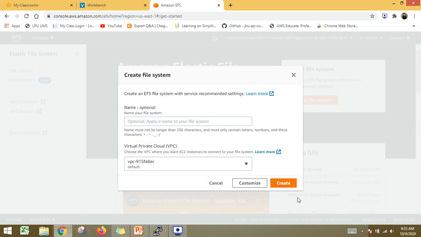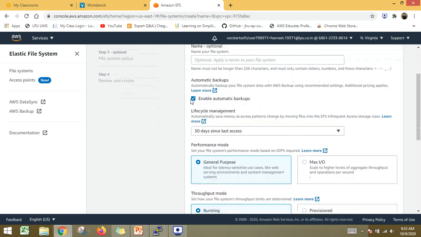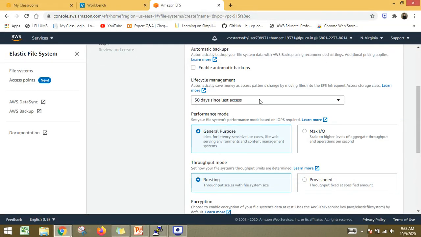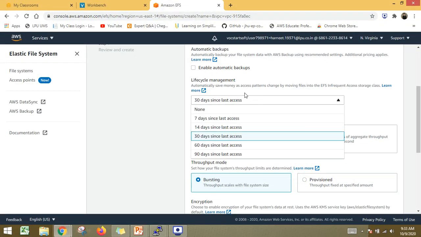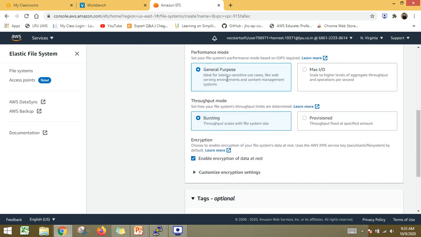The next point is that you can also directly click on the create button, and all the steps will be done by default for you. But I will go for the customized option because I have to create the mount targets also. Here they ask me about enabling automatic backup. I don't want that. Life cycle management is there, as I was telling you: if you have some frequently accessed data, you can choose the days accordingly. Then comes how your system is going to perform: you are going to use this system for general purposes, or you demand maximum input and output.